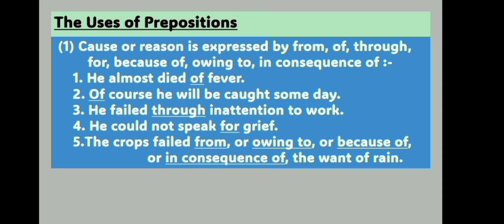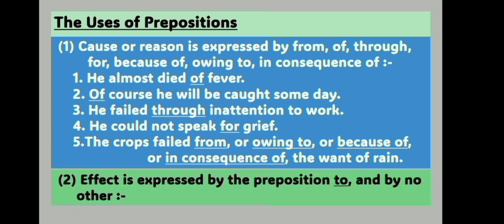Number 4. He could not speak for grief. The preposition for here shows reason or cause for not speaking. Number 5. The crops failed from or owing to or because of or in consequence of the want of rain. Here each one of the prepositions shows the reason or cause for the failing of the crops.